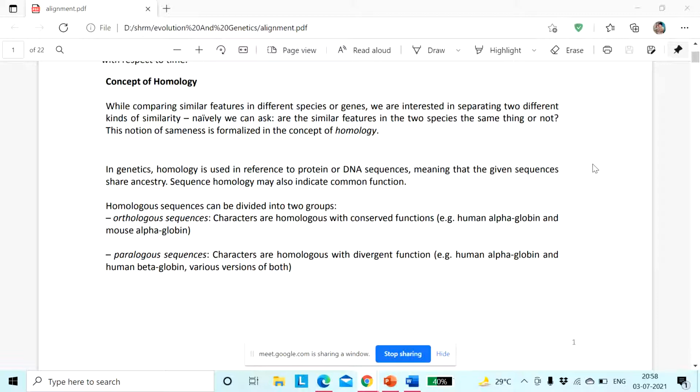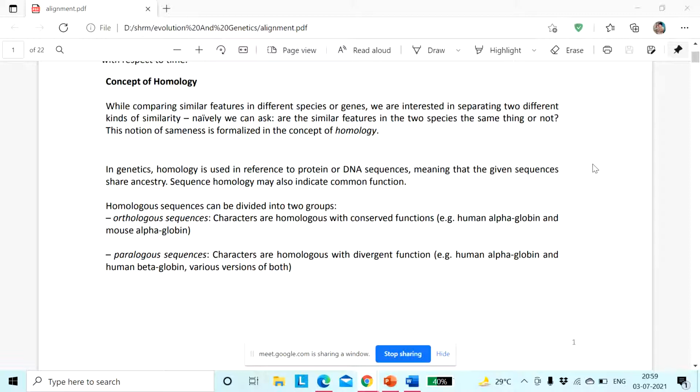Say we write A. A stands for alanine. We can write V. V stands for valine. We can write M. M stands for methionine. So there are one letter codes. So if you see a particular sequence with only repetitions of the 4 letters A, T, G and C, obviously this is a DNA sequence. Proteins will not have just ATGC, right? But when you are talking about a protein sequence, it must contain the one letter codes of all the amino acids with which the protein is made up.